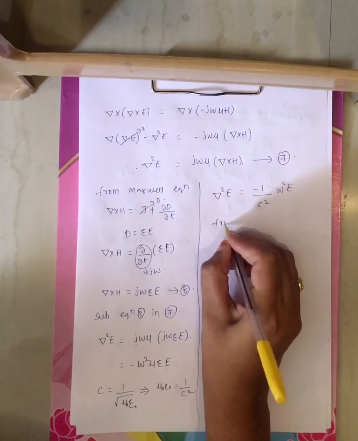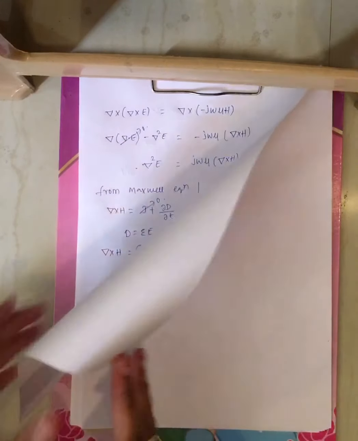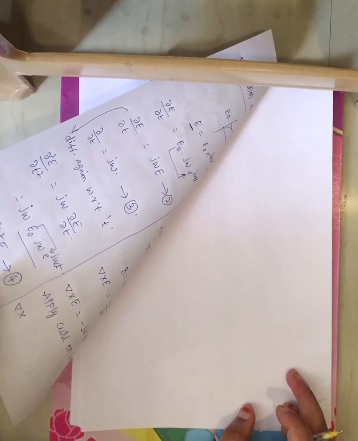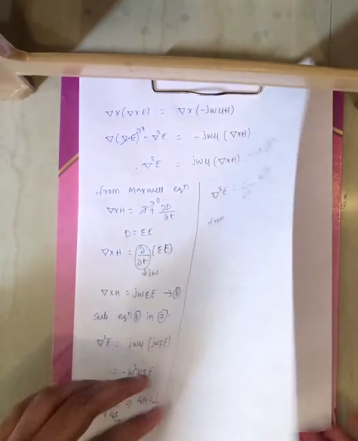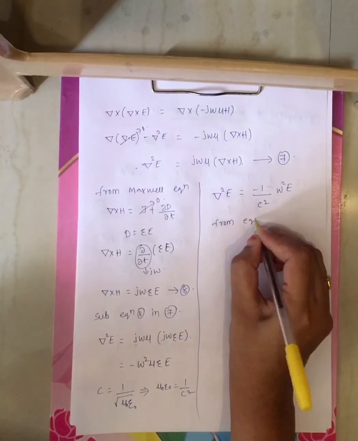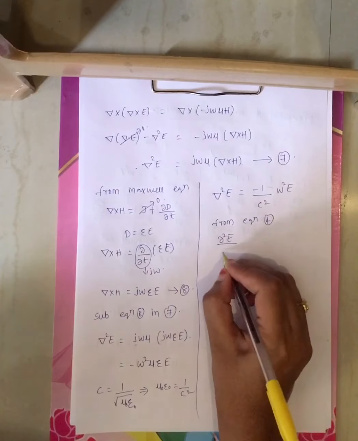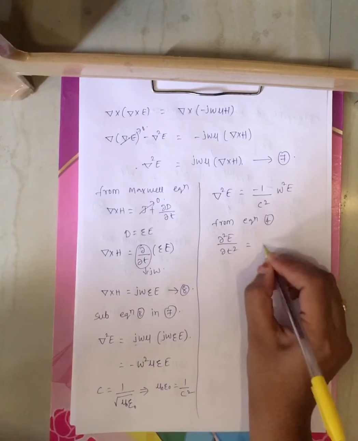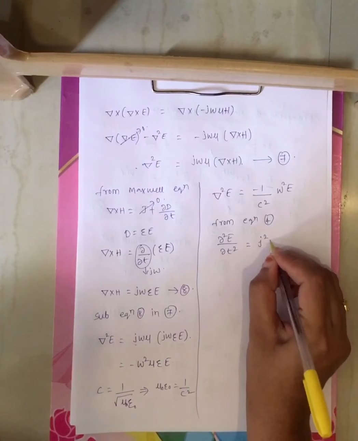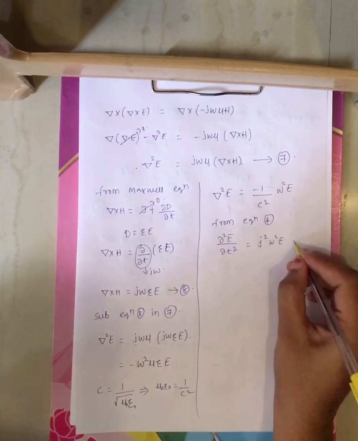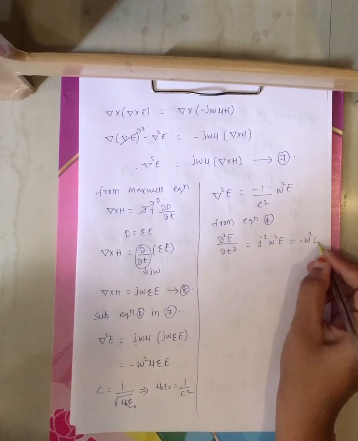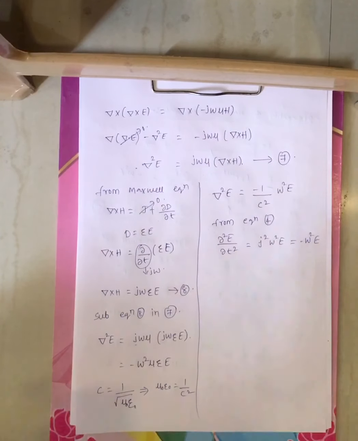Now from equation 4, you know dou square E by dou t square equals j square omega square epsilon, and this equals minus omega square epsilon. Now rewrite this equation.